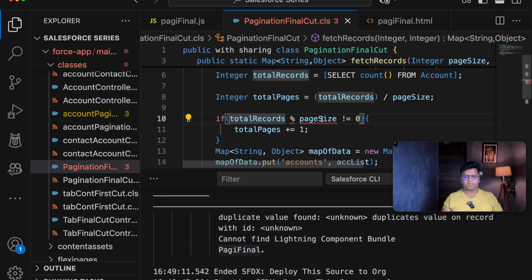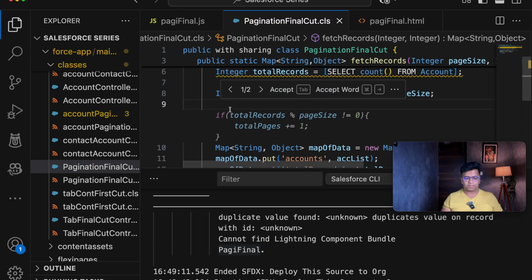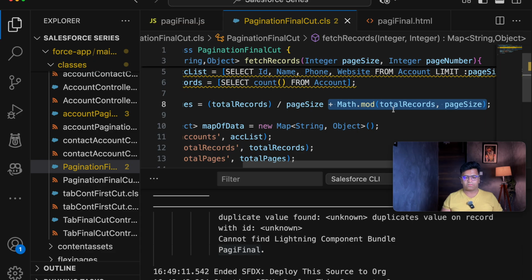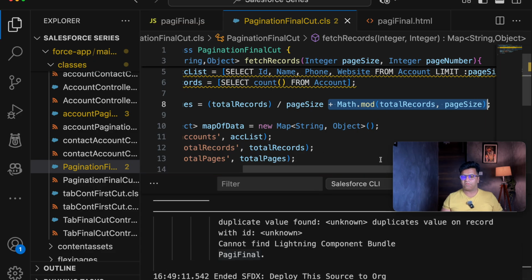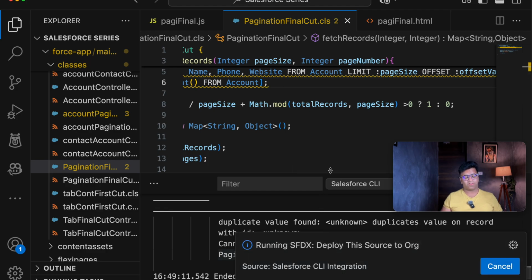If total record percentage page size is not equal to 0, then let's go with the same approach that we were doing earlier. So it is not giving us the best scenario. Then what we need to do, I think we have forgotten one step here. I forgot to add the ternary operator here, so that's why. If greater than 0, then 1, else 0. So now let's deploy it in our pagination component and it will work fine now.